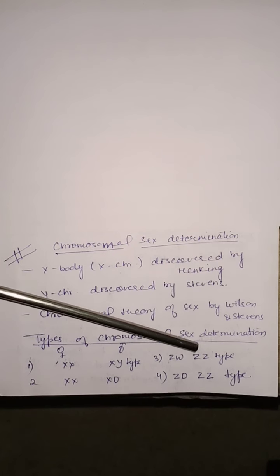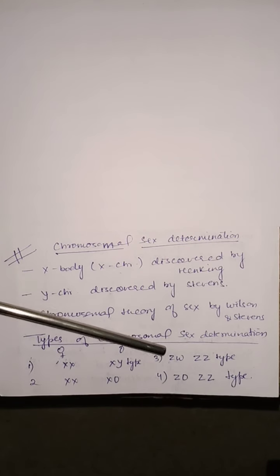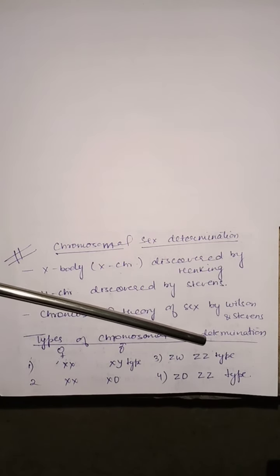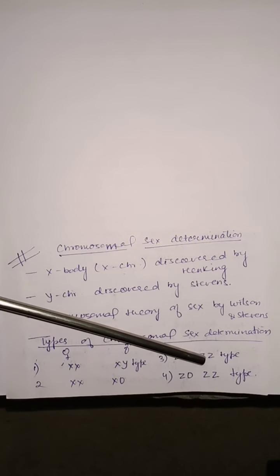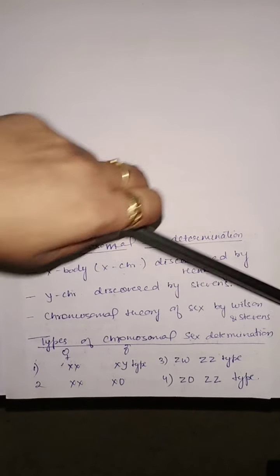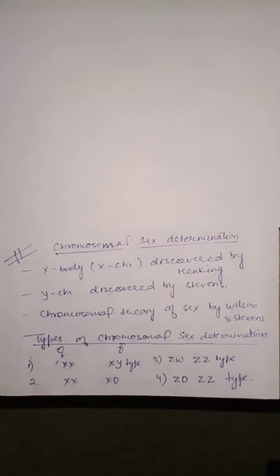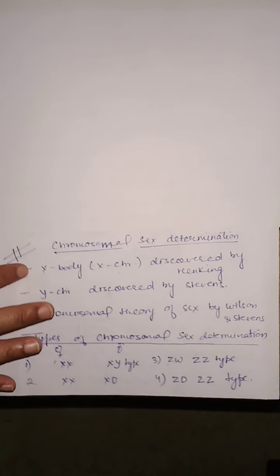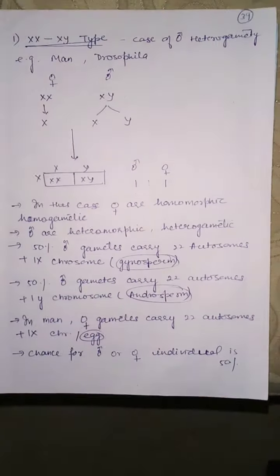ZW-ZZ type, in which female is heterogametic and male is homogametic. Z0-ZZ type, in which female is having one chromosome less than the male. First is XX-XY type.